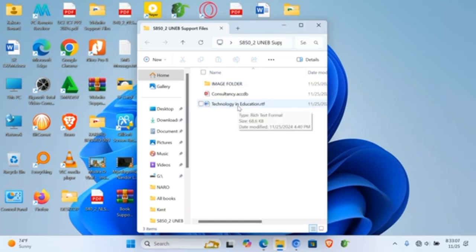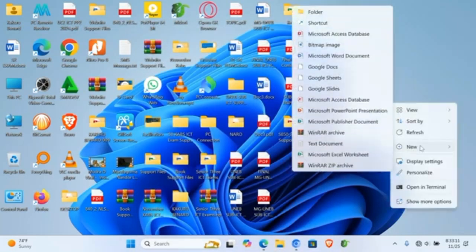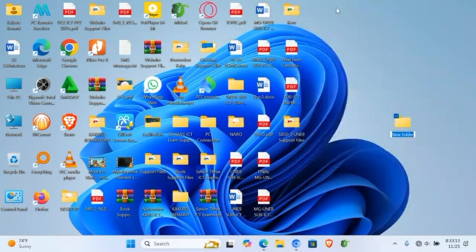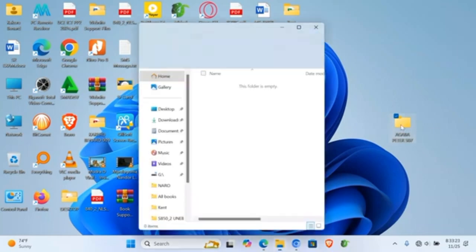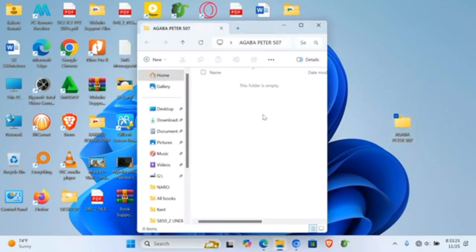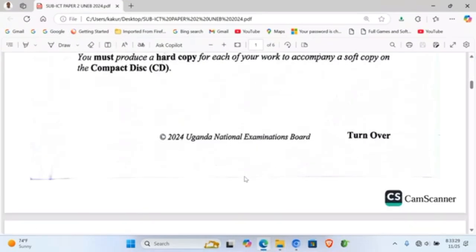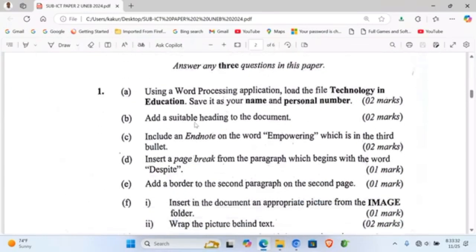Now here we have our support file that is always provided by UACE. So we need to first create our folder where we are going to be saving all our documents, and you name it as your name and personal number. Now you open it. Now here is where we are going to be saving each and everything. Let us start with question number 1.